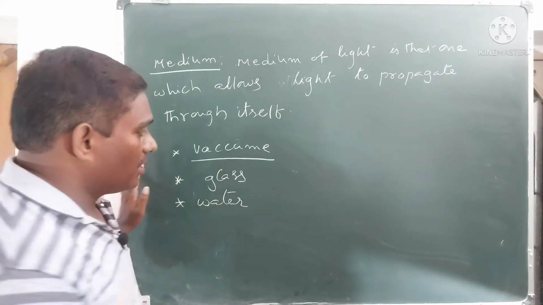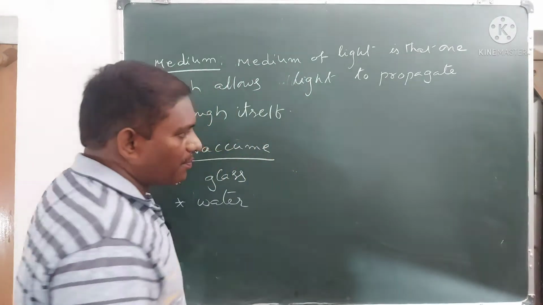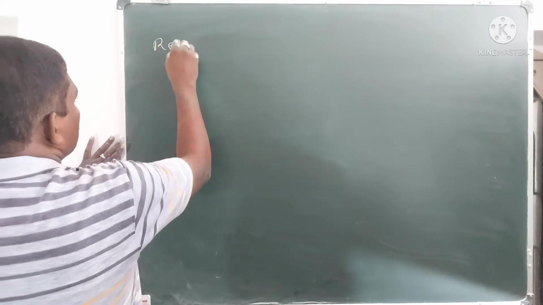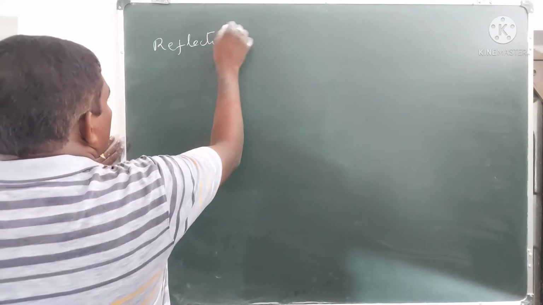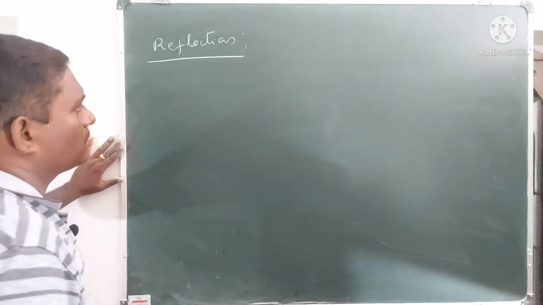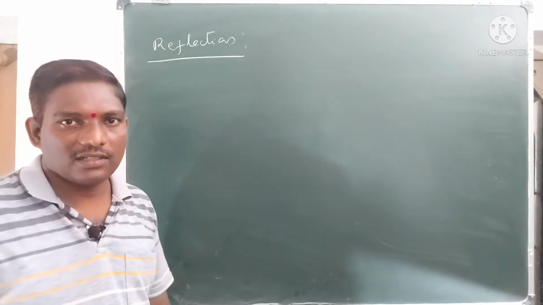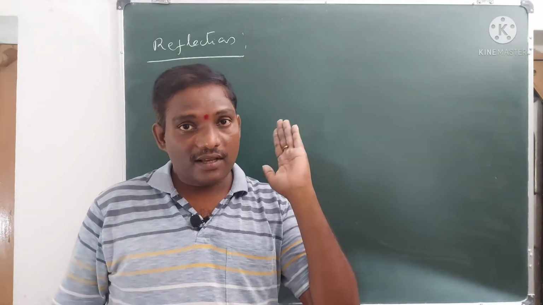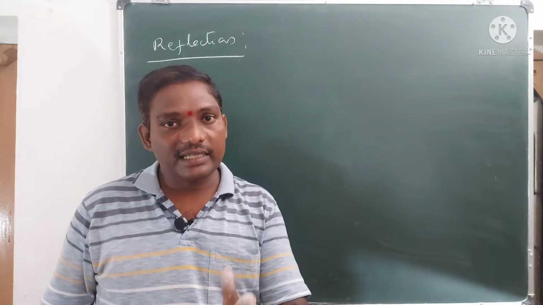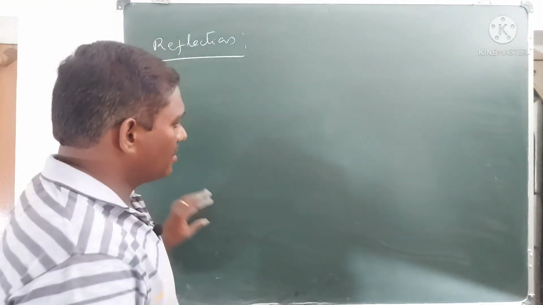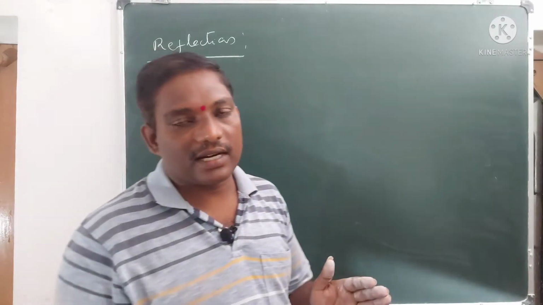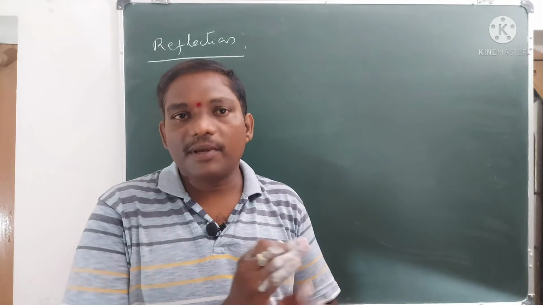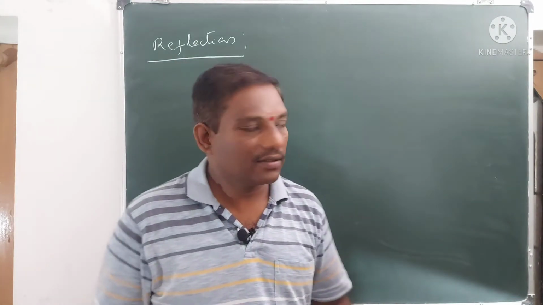Okay. So now coming back to the point, reflection. What is reflection? Whenever light rays strike the surface of an object, some part of the light rays come back into the same medium. That phenomenon is called reflection.